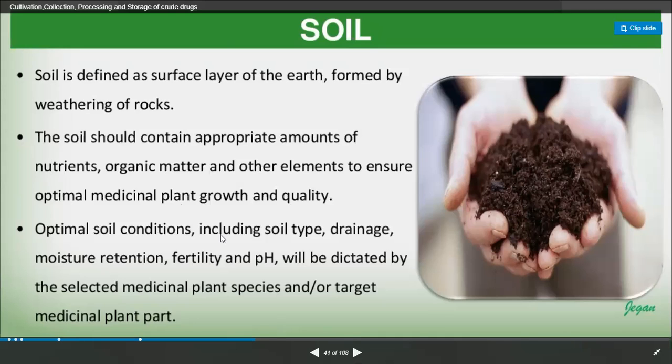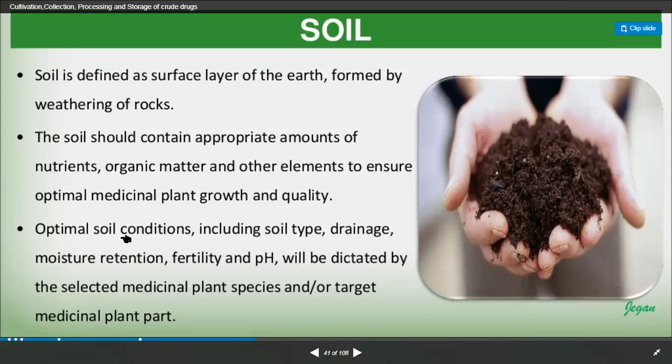The optimal soil condition, including soil type, drainage, moisture retention, fertility, and pH, will be dictated by the selected medicinal plant species or target medicinal plant part. Right.